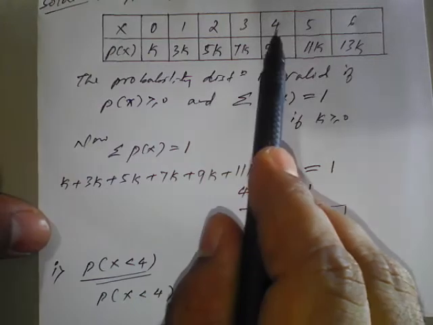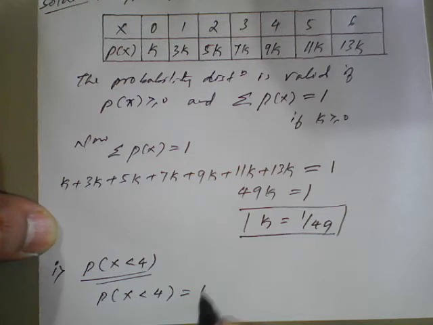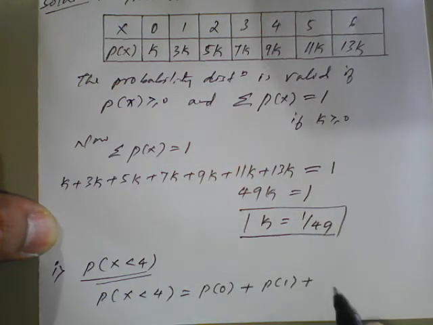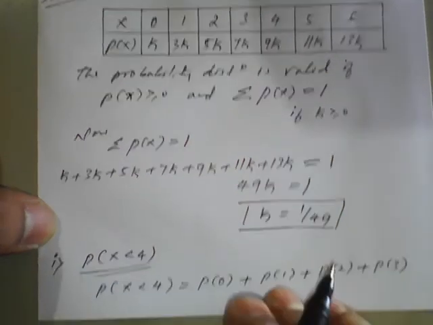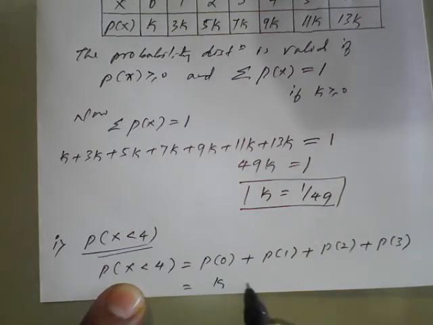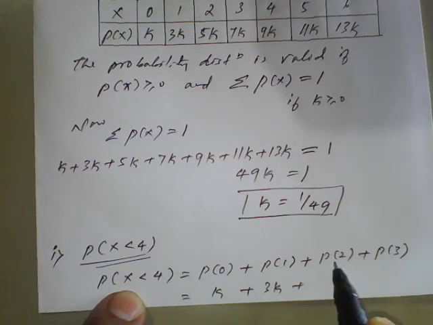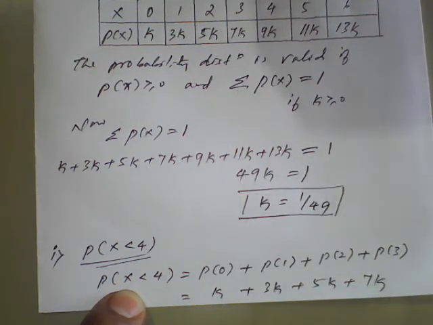Strictly less than 4 means 0, 1, 2, 3 will come, so we write p of 0 plus p of 1 plus p of 2 plus p of 3. p of 0 is k, plus p of 1 is 3k, plus p of 2 according to the table is 5k, p of 3 is 7k.